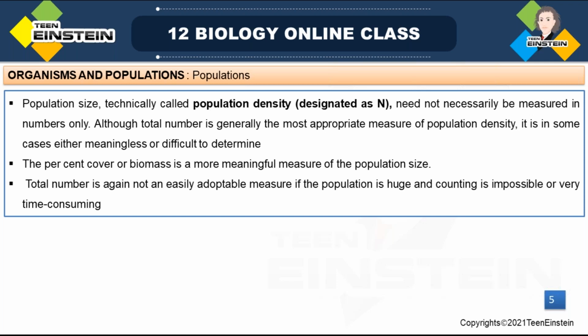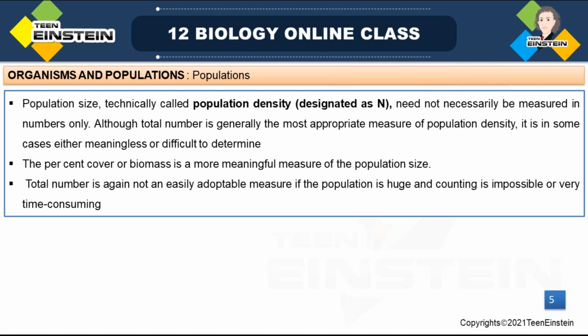We need to say the approximate density, or the number per unit area. See, in a culture plate, it is difficult to find out the number of bacteria. So how can we say? We can relatively say this many numbers per unit area. That is called relative density.